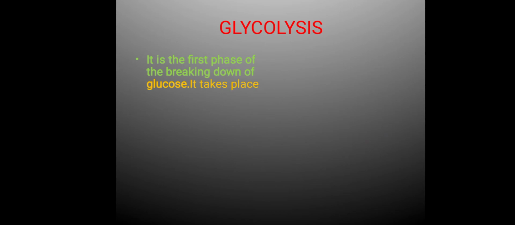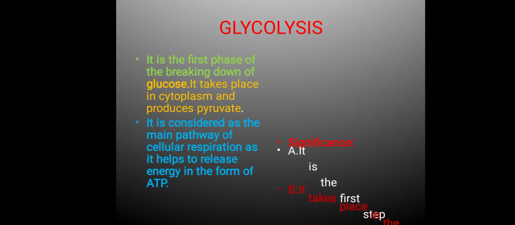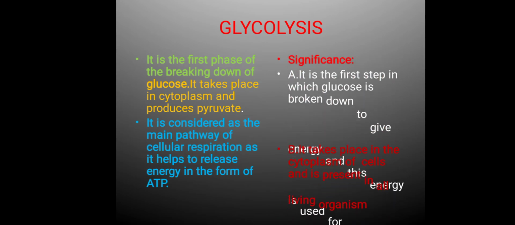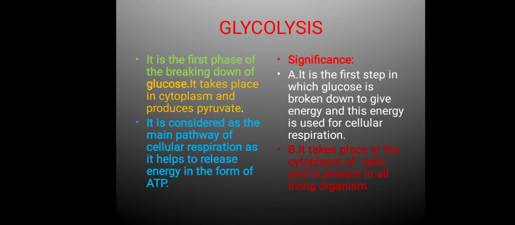First stage is glycolysis. It is the first phase of breaking down of glucose. It takes place in the cytoplasm and produces pyruvate. It is considered the main pathway of cellular respiration as it helps to release energy in the form of ATP. Significance of glycolysis: it is the first step in which glucose is broken down to give energy, and this energy is used for cellular respiration. It takes place in the cytoplasm of cells and is present in all living organisms.